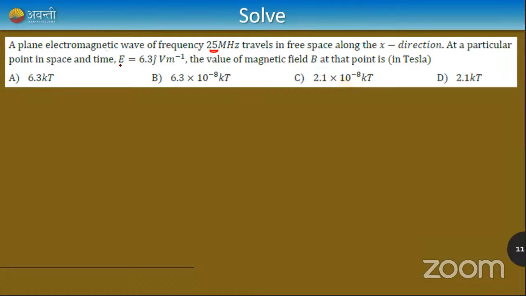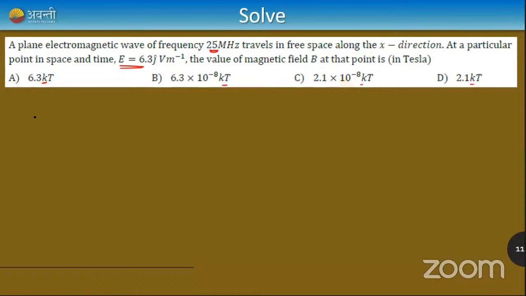At a particular space and time, the electric field is equal to 6.3 j. So j means it's in the y-axis. The electric field is in the y-axis. So the value of magnetic field will be, okay, they are given all of them in the k direction. So the electric field was in the y direction, so they are giving k direction. Not a problem, it's completely fine. It's very simple.